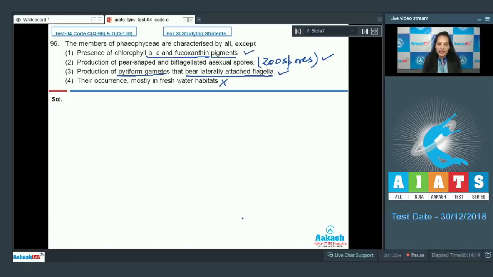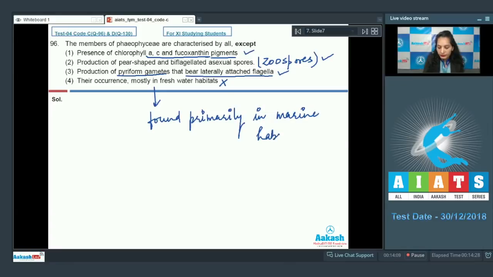Because the members of the Phaeophyce are found primarily in marine habitats, not in the freshwater habitats. So this statement is incorrect. So the correct option for the given question is option number 4.